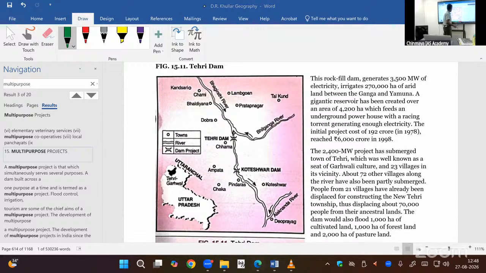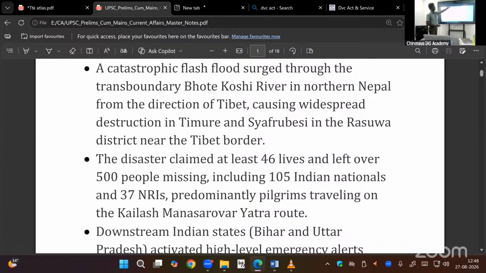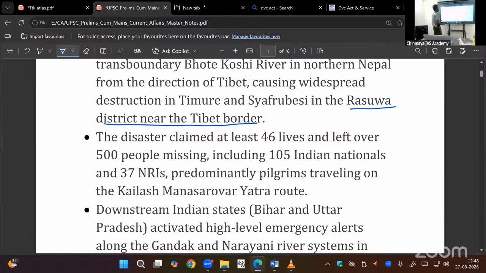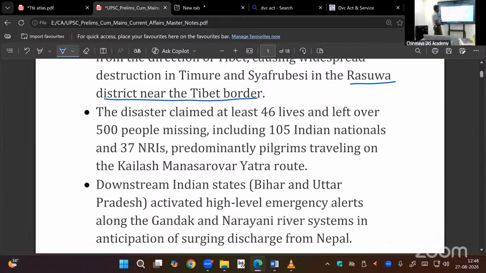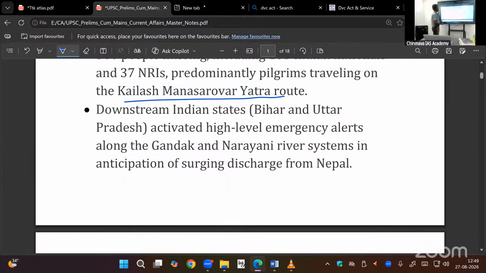Now we come to the current affairs directly. So here, catastrophic flood, Bothe Kosi in Tibetan Plateau. After entering into India, it is called Arun Kosi, Tama Kosi, Duda Kosi, joining, Thamar Kosi joining, San Kosi, 7 Kosi rivers, Sapta Kosi. So that is given here. The border, Tibetan border region, Raswa district. Then these people were missing, died, data. Kailash Mansarovar Yatris have been trapped. So we have to take it into consideration.